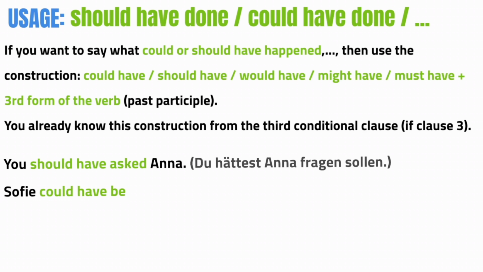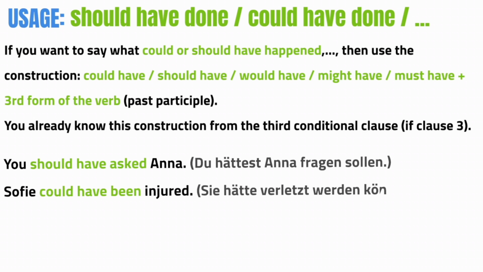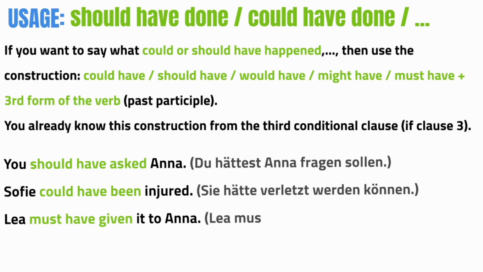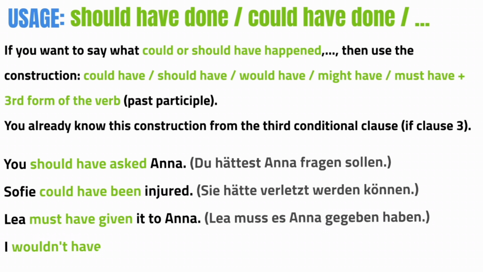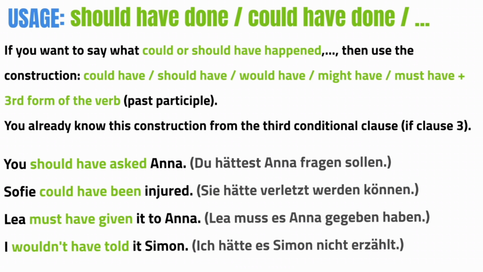You should have asked Anna. Du hättest Anna fragen sollen. Sophie could have been injured. Sie hätte verletzt werden können. Lea must have given it to Anna. Lea muss es Anna gegeben haben. I wouldn't have told it Simon. Ich hätte es Simon nicht erzählt.